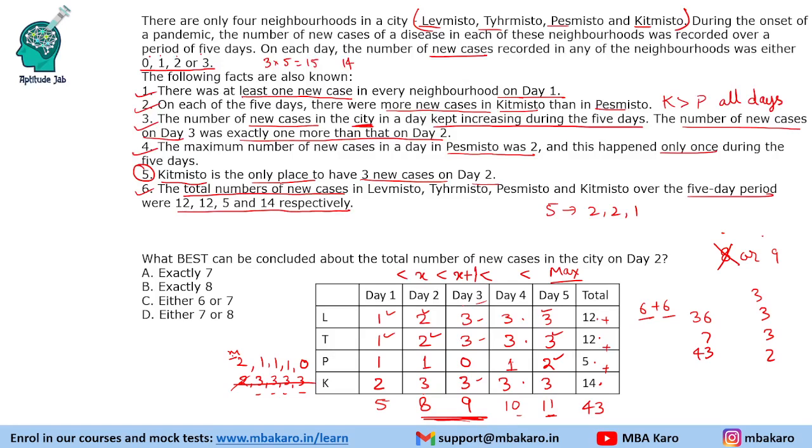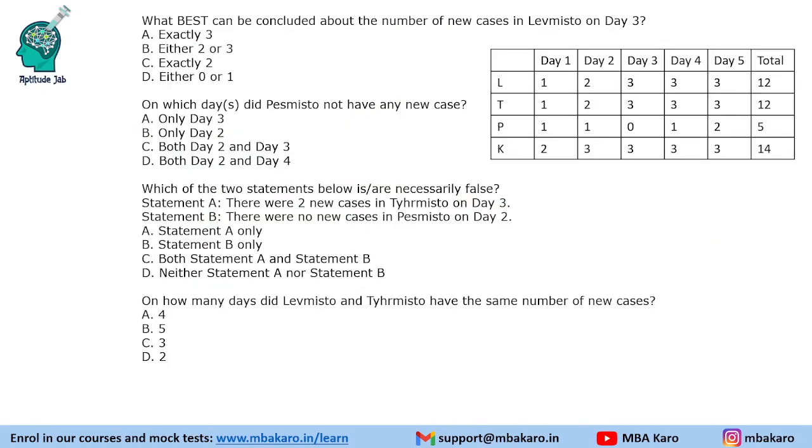What best can be concluded about the total number of new cases in the city on day 2? So on day 2, there are exactly 8 new cases. What best can be concluded about the number of new cases in Levmisto on day 3? L on day 3, there were 3 new cases. On which days does Pesmisto not have any new case? So P did not have any new case on day 3.